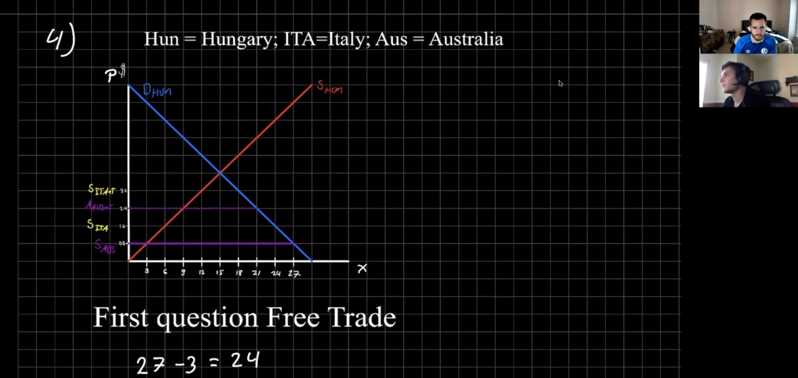Yeah, so it's 21 minus 9, which should be 12.